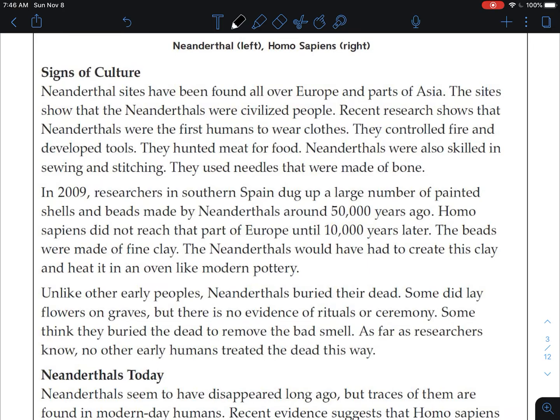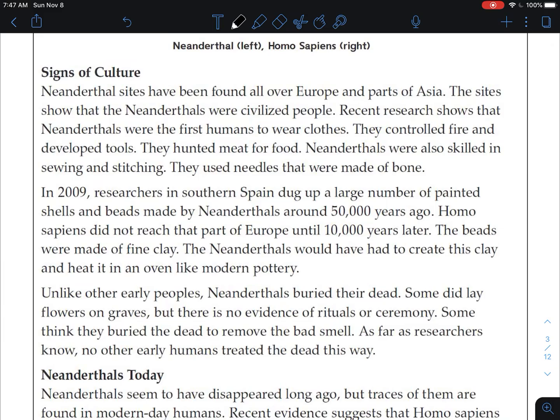Signs of culture. Neanderthal sites have been found all over Europe and parts of Asia. The sites show that Neanderthals were civilized people. Recent research shows that Neanderthals were the first humans to wear clothes. They controlled fire and developed tools. They hunted meat for food. Neanderthals were also skilled in sewing and stitching. They used needles that were made of bone. So Neanderthals did many things that showed they had signs of culture. For this next question, which of these were examples that showed they had signs of culture?